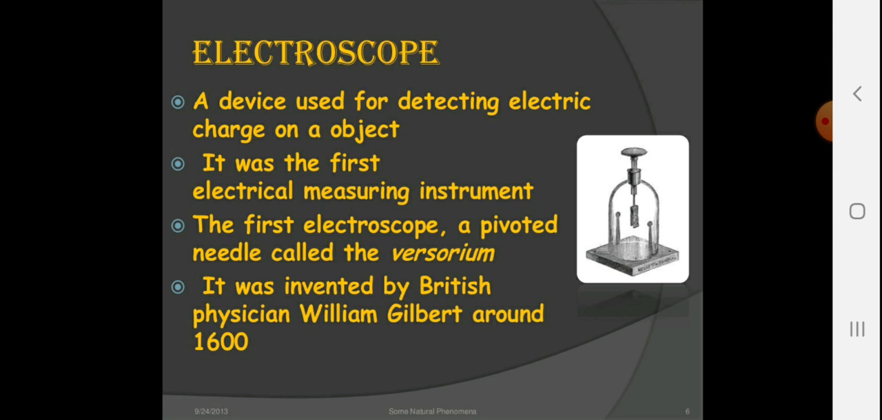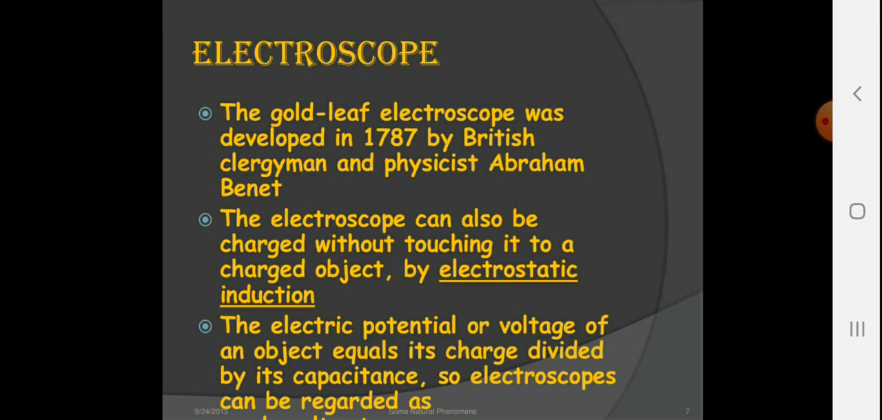Let's talk about what an electroscope is. A device used for detecting the electric charge of an object. It was the first electrical measuring instrument. The first electroscope, a pivoted needle called the versorium, was invented by British physician William Gilbert around 1600.